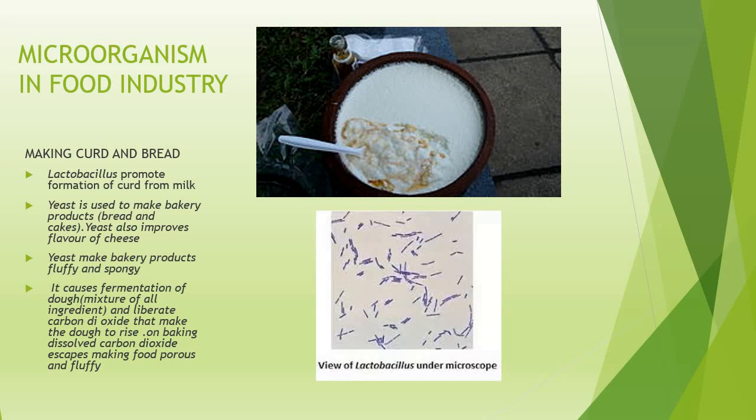On baking, the dissolved carbon dioxide escapes, leaving behind air holes, giving the appearance of spongy nature to the food. When we talk about cakes, the spongy nature is due to the air holes present because of the escape of carbon dioxide. Also in Indian foods like dhokla and idli, we have this fluffy nature because of the fermentation taking place by yeast.